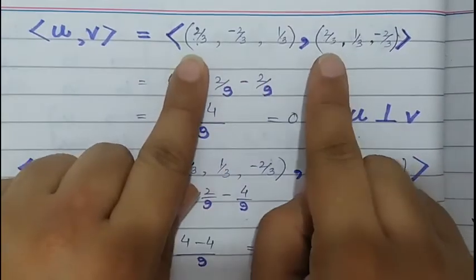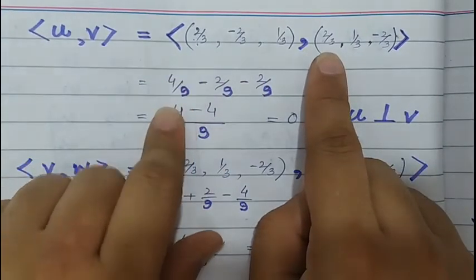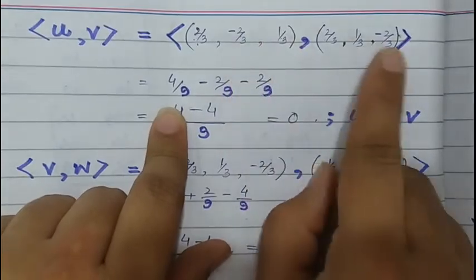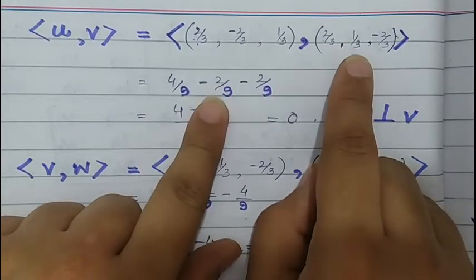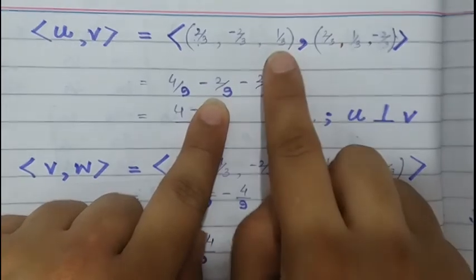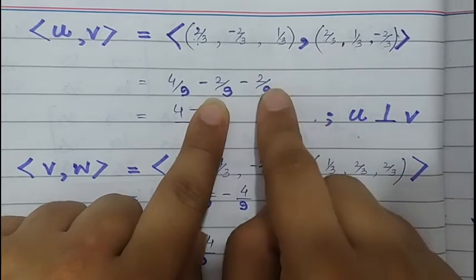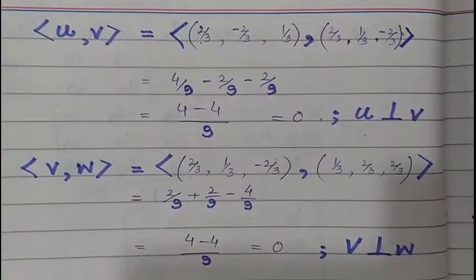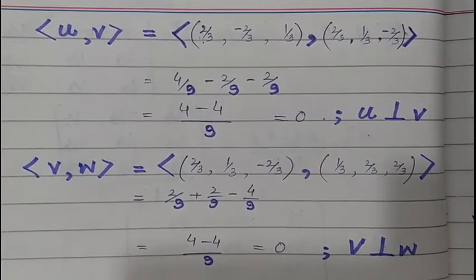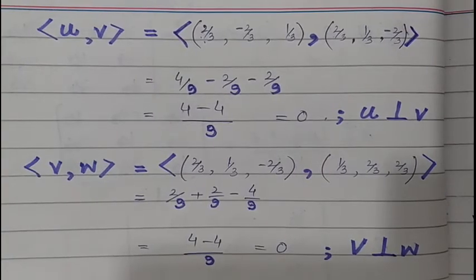2 by 3 multiplied by 2 by 3 will give us 4 by 9. Minus 2 by 3 multiplied by 1 by 3 will give us minus 2 by 9. And 1 by 3 multiplied by minus 2 by 3 gives us minus 2 by 9. Because this is a multiplication, we are applying the inner product method.